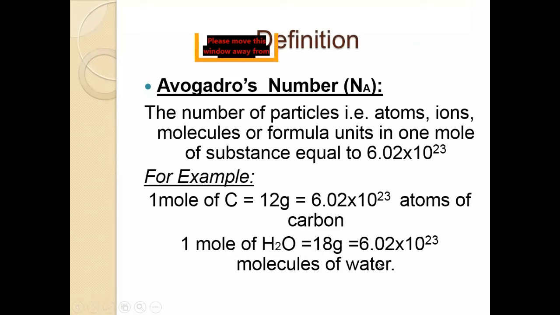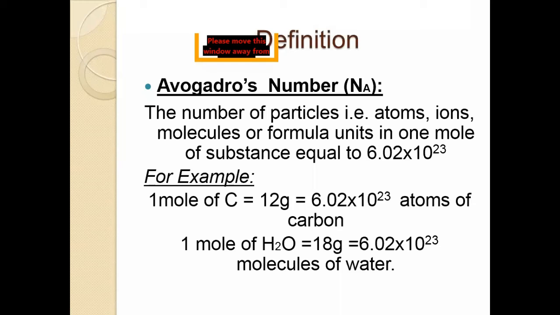Other examples are given in your book. 1 mole of carbon dioxide is equal to 44 gram is equal to 6.02 into 10 raised to the power 23 molecules of carbon dioxide. 1 mole of sodium chloride is equal to 58.5 gram is equal to 6.02 into 10 raised to the power 23 formula units of sodium chloride.